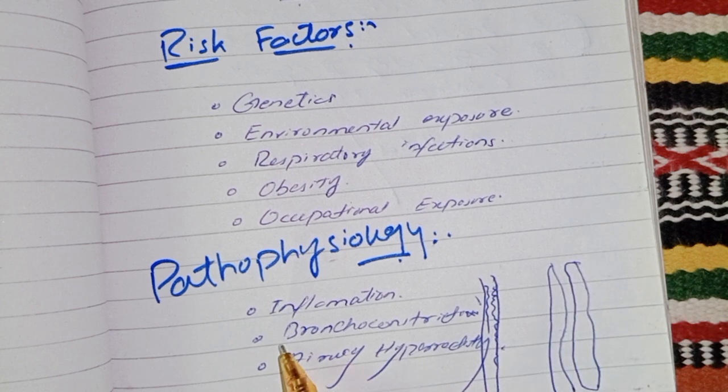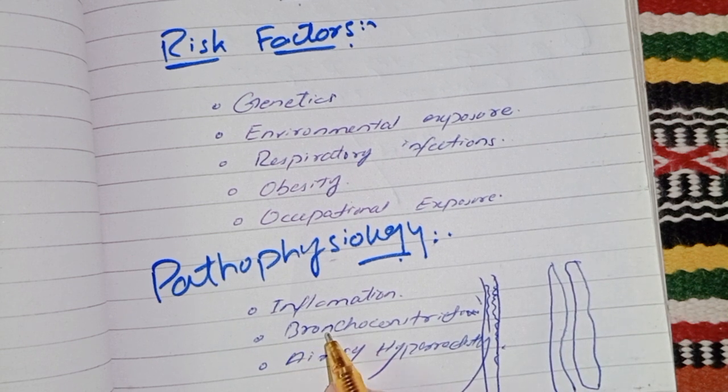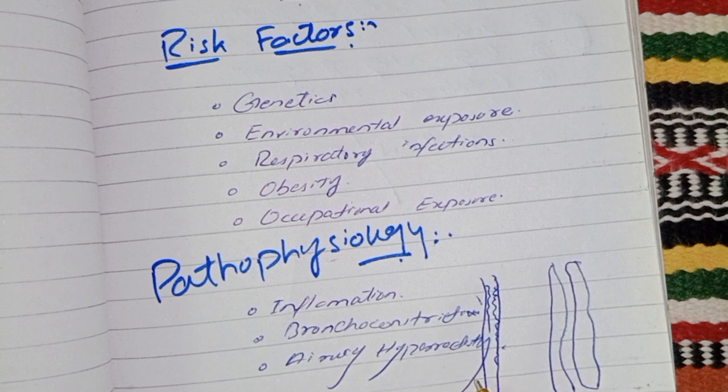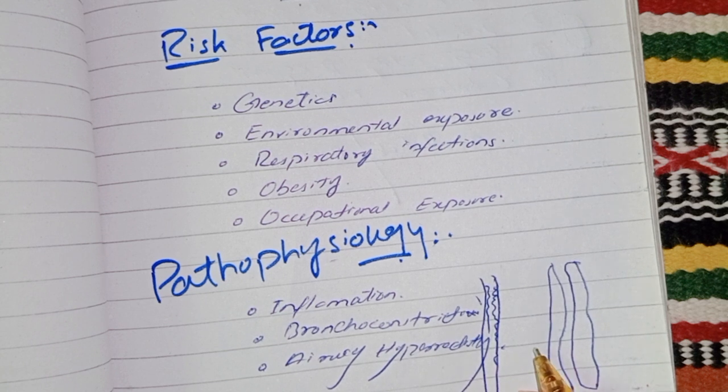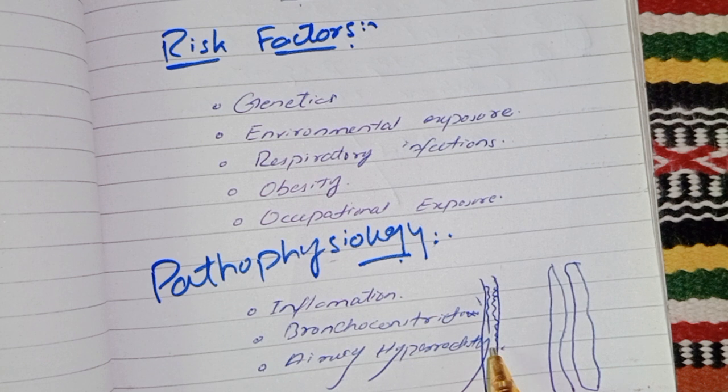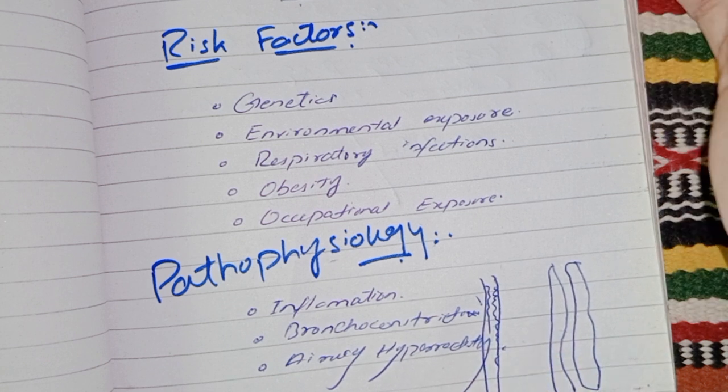Our second step is bronchoconstriction. Smooth muscle constriction around the airways causes narrowing and increased resistance to airflows. Okay, and our third process here is airways hyperreactivity. The airways become overly sensitive to various triggers, leading to exaggerated response. These are the causes of airway constriction that ultimately leads to asthma.